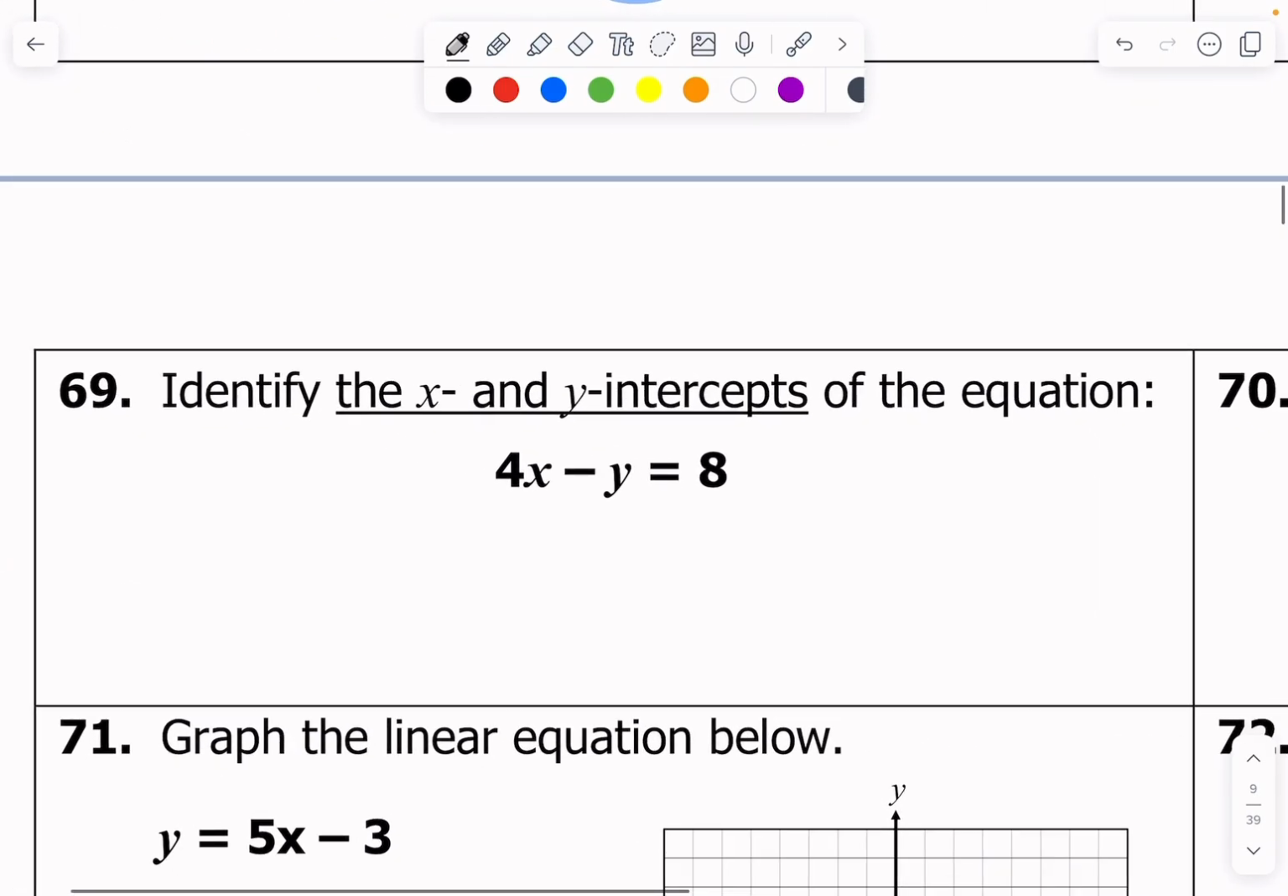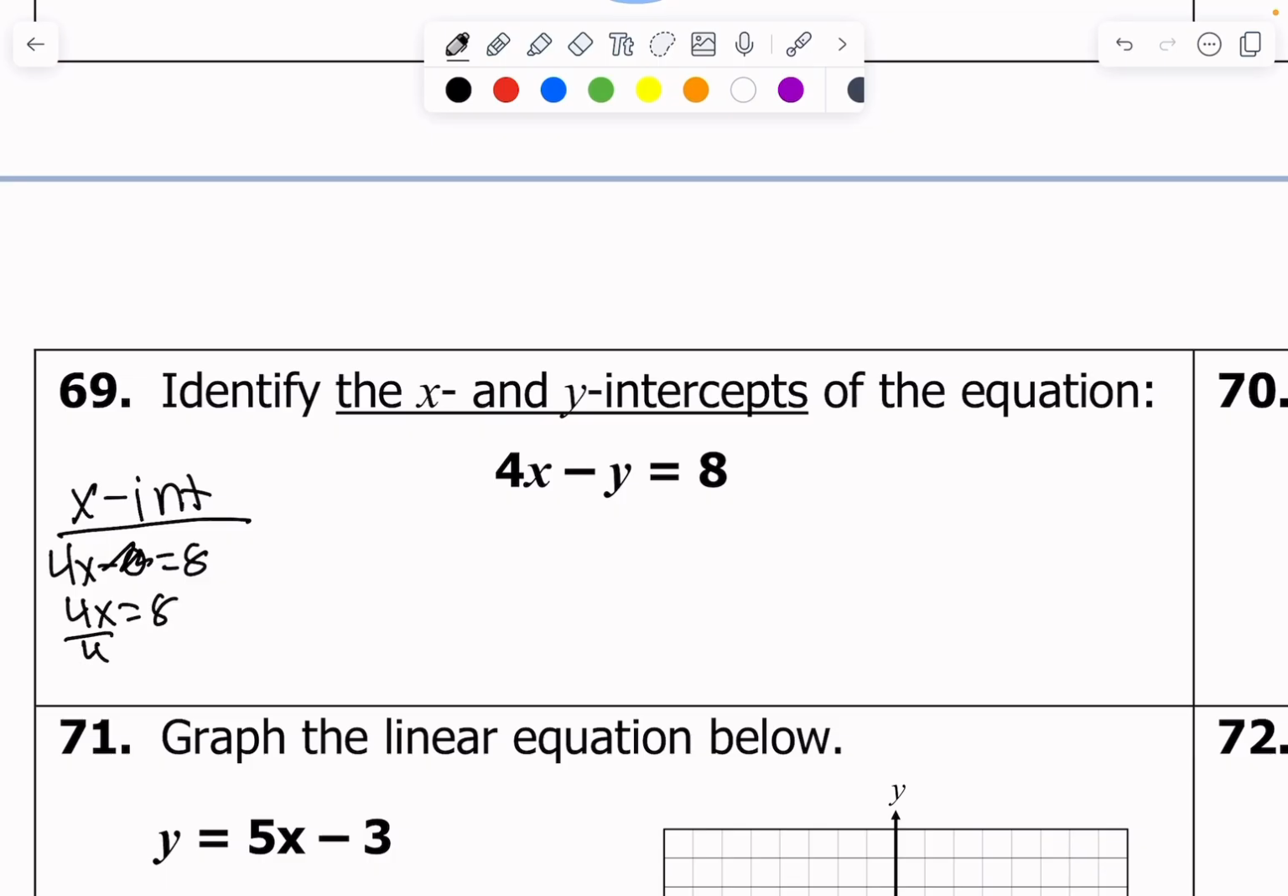On number 69, identify the x and y-intercepts. Here what we're going to do is, to find an x-intercept, we're going to set y equal to 0 and solve for x. And to find the y-intercept, we're going to set x equal to 0 and solve for y. It's kind of this cool inverse relationship. So I'm going to do the x-intercept first. To find that, I plug in a 0 for y. When I do that, I get 4x - 0 = 8. Don't even have to write that. 4x = 8. Let's divide both sides by 4. And I get x = 2.